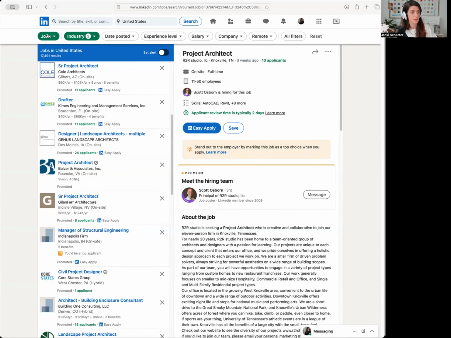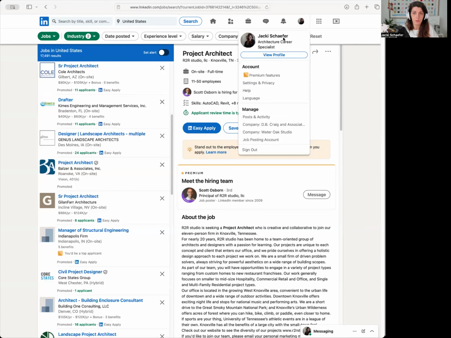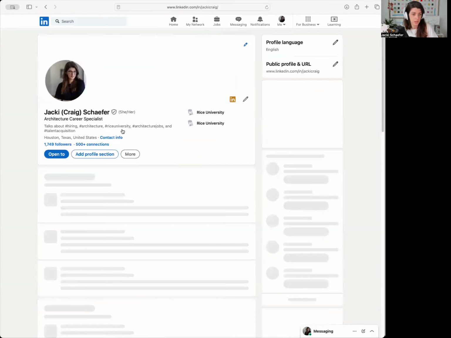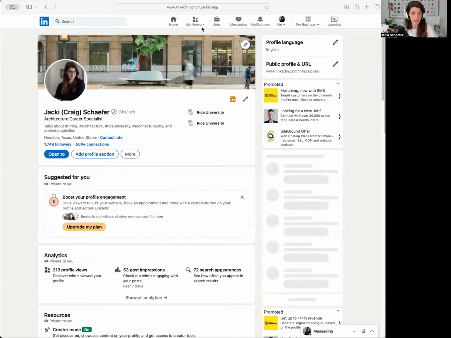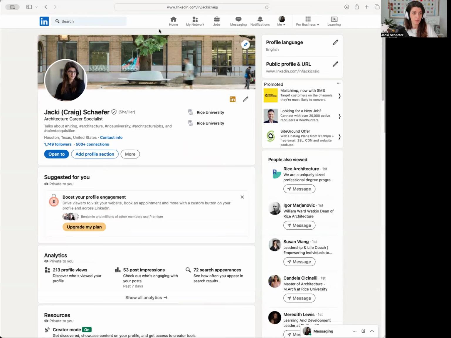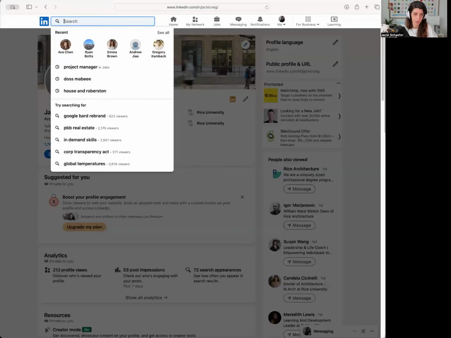And these are obviously very passive versions of looking for internships or employment. This is responding to what's actively on the job market. So the other thing that you can do is, if you are connected to me, you can go through my connections, or you can even go up to your own network, or you can just do a search.